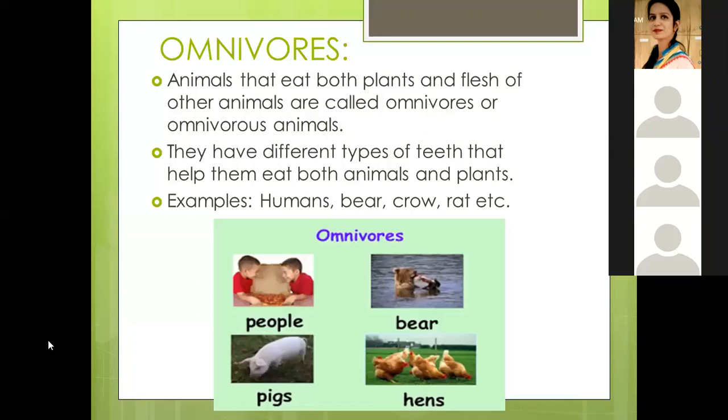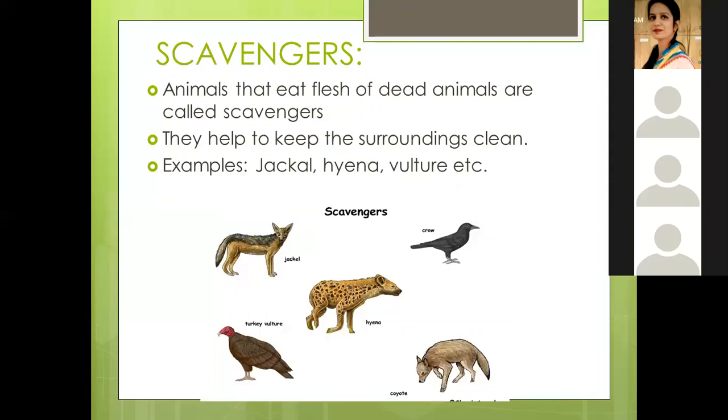Now, examples of omnivores are human beings, bear, rat, etc. Right? Now, scavengers.